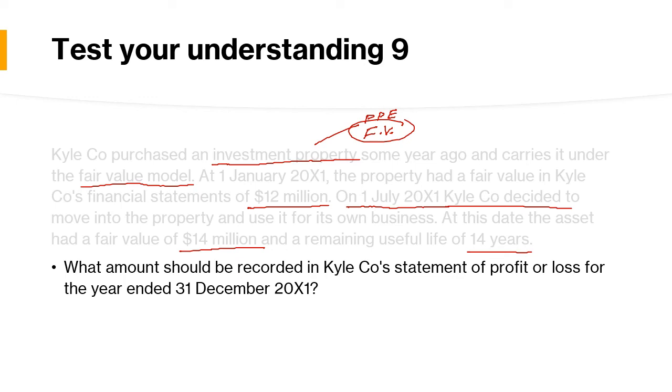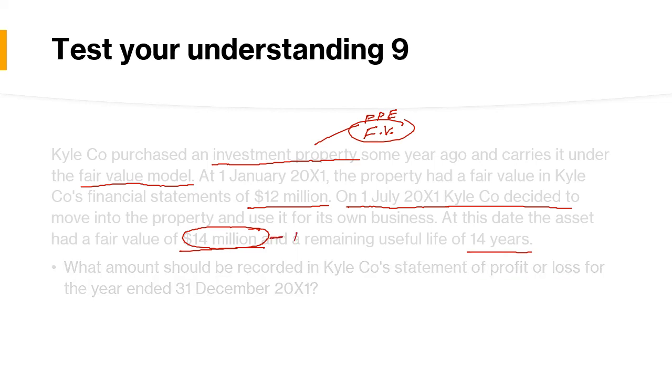So what we have to do, we have to calculate the fair value on the date of transfer. So the fair value on the date of transfer is 14 million. So 14 million minus 12 million, that is the previous value, is 2 million.